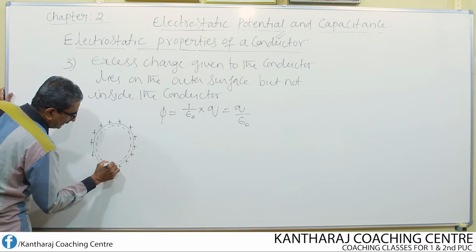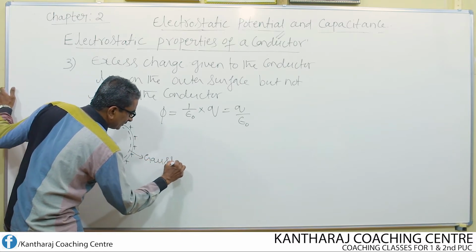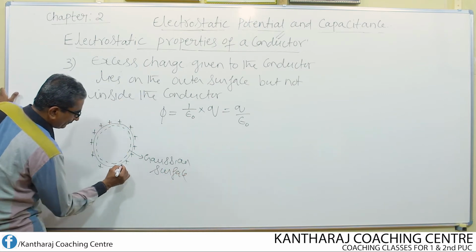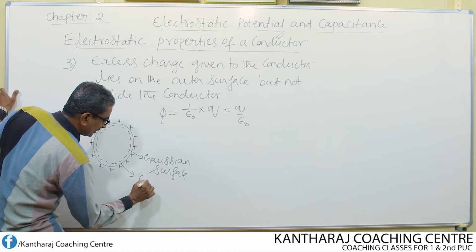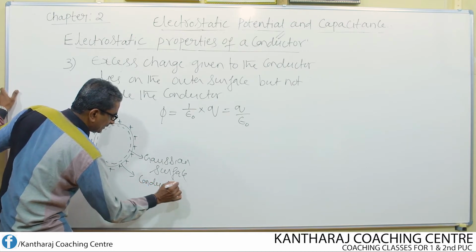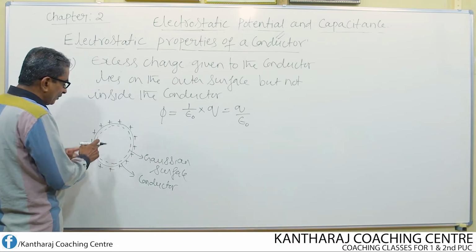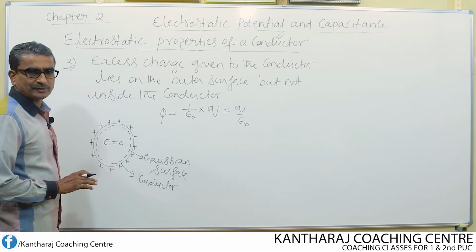So the dotted line represents the Gaussian surface. Okay. What about this one? This is nothing but the conductor or sphere. Now, just now we studied that what's the electric field inside the conductor? It is equal to 0.